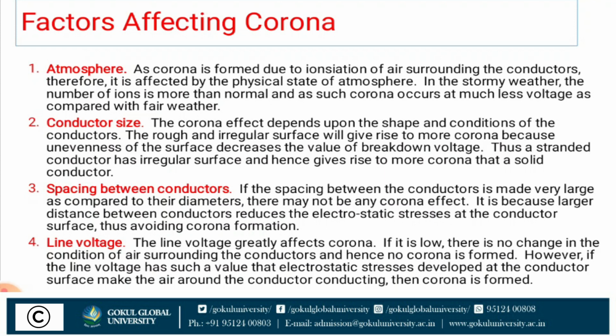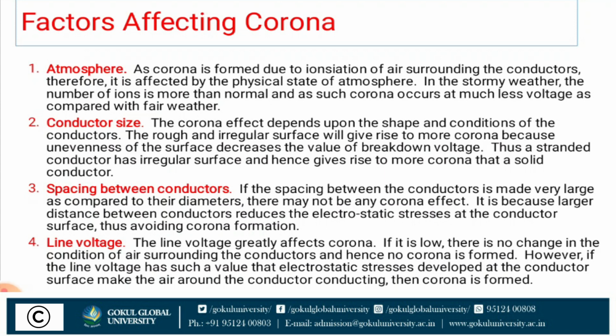The following are the factors upon which corona depends. First, atmosphere. As corona is formed due to ionization of the air surrounding the conductor, it is affected by the physical state of the atmosphere. In stormy weather, the number of ions is more than normal, and as such corona occurs at much less voltage as compared with fair weather.